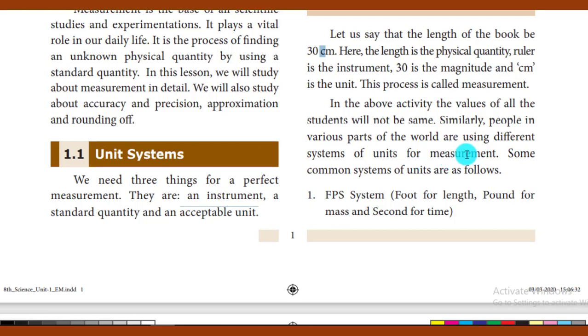To avoid the differences in measurements, we have to use standard quantities. We have to use standard measurements, and these measurements should be used all over the world. That is called standard units and measurements. Previously we used the FPS system of units. F means foot, P means pound, and S means second, used for measuring time.